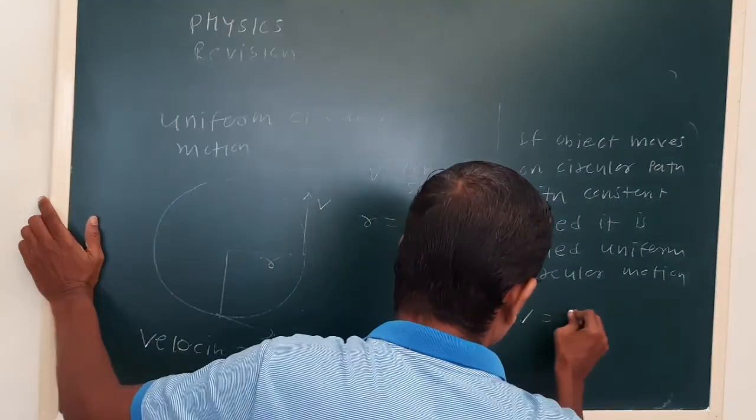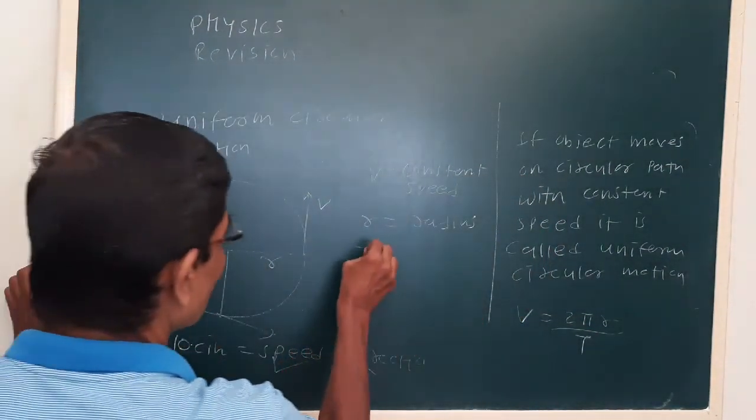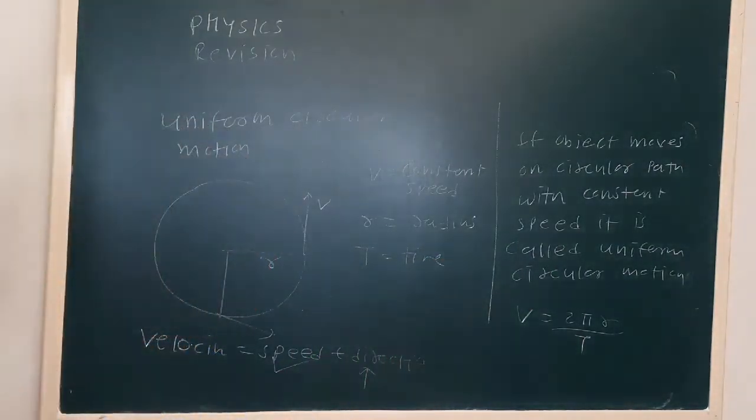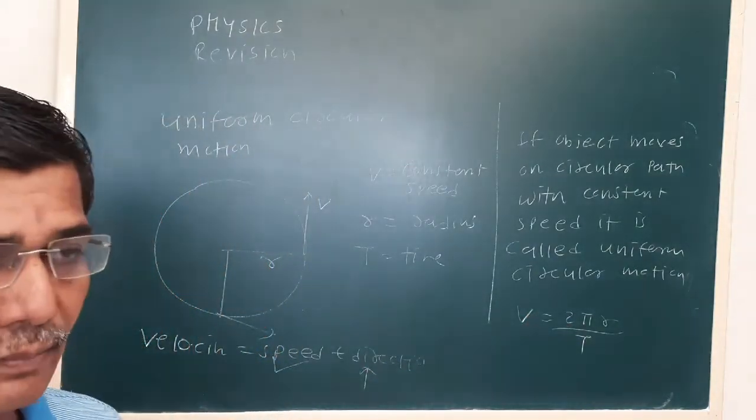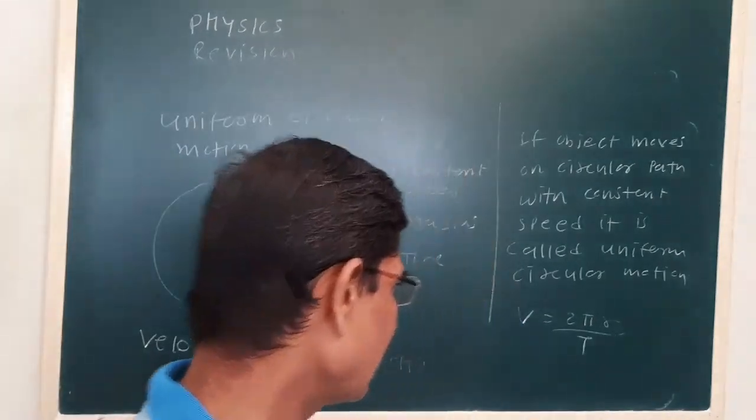See what is the value of the speed? Speed is distance upon time. Let us say t is the time to complete one revolution. Now the distance will be equal to the circumference of the circle, that is 2 pi r. And t is the time to complete one revolution, so the speed will be 2 pi r upon t.